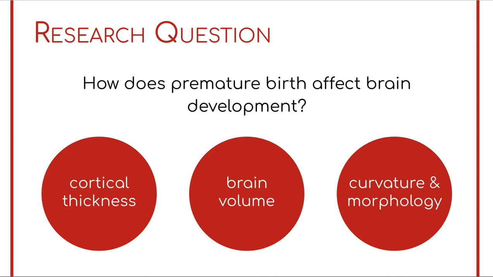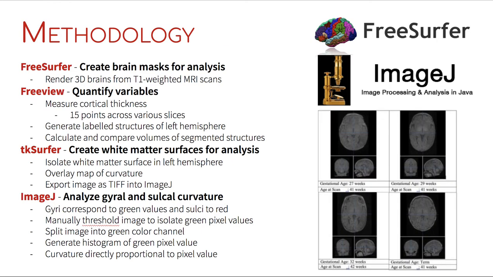In order to assess early brain folding and remodeling, we studied MRI scans of neonatal brains and compared their cortical thickness, brain volume, curvature, and morphology. The MRI scans that we analyzed and rendered were of neonates born at term at 40 weeks or born preterm at 27, 29, and 32 weeks, and later scanned at term equivalent age. These brain scans were drawn from the open source Albert Neonatal Brain Atlas.